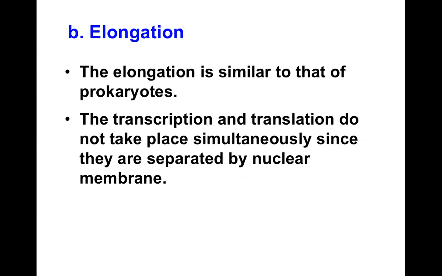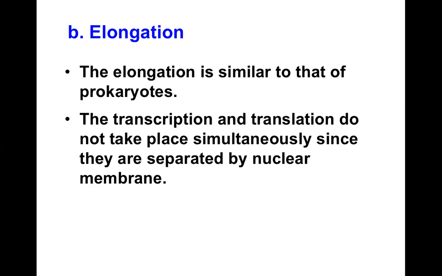Elongation is similar to that of the prokaryotes. The transcription and translation don't take place simultaneously since they are separated by nuclear membranes. While in prokaryotes, it is simultaneous, because in prokaryotes, the life of the cell is 20 minutes. So they have to replicate simultaneously, they have to transcribe, synthesize certain proteins. While in eukaryotes, transcription takes place in the nucleus, while translation takes place in the cytoplasm where ribosomes are present.